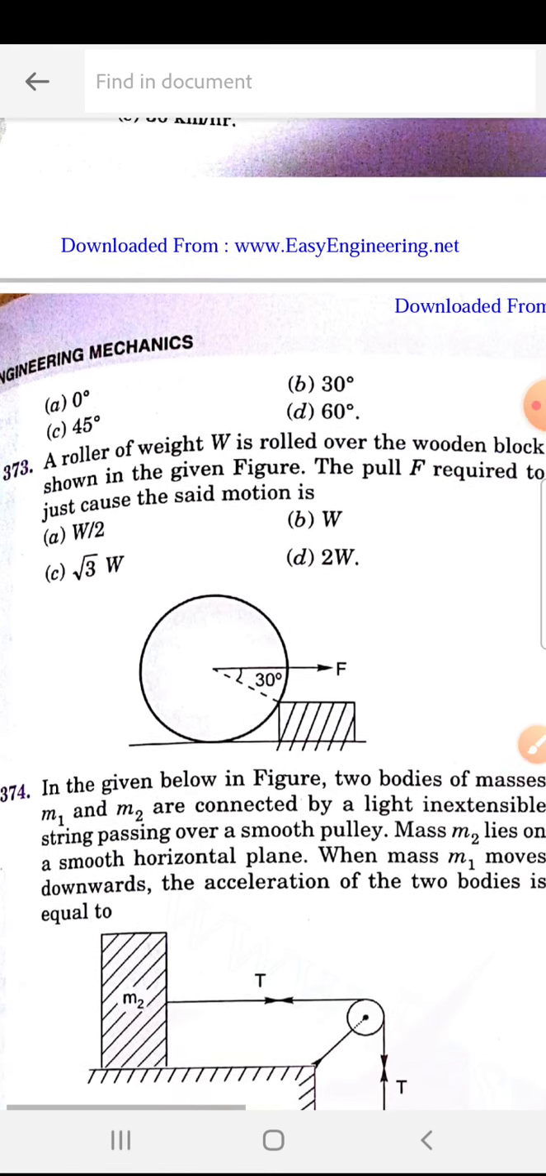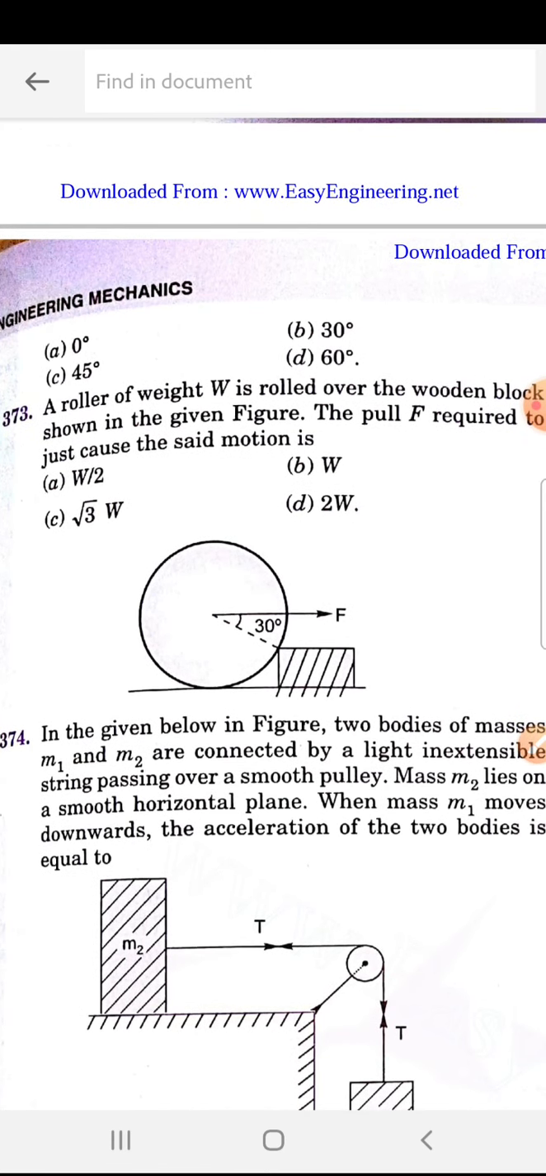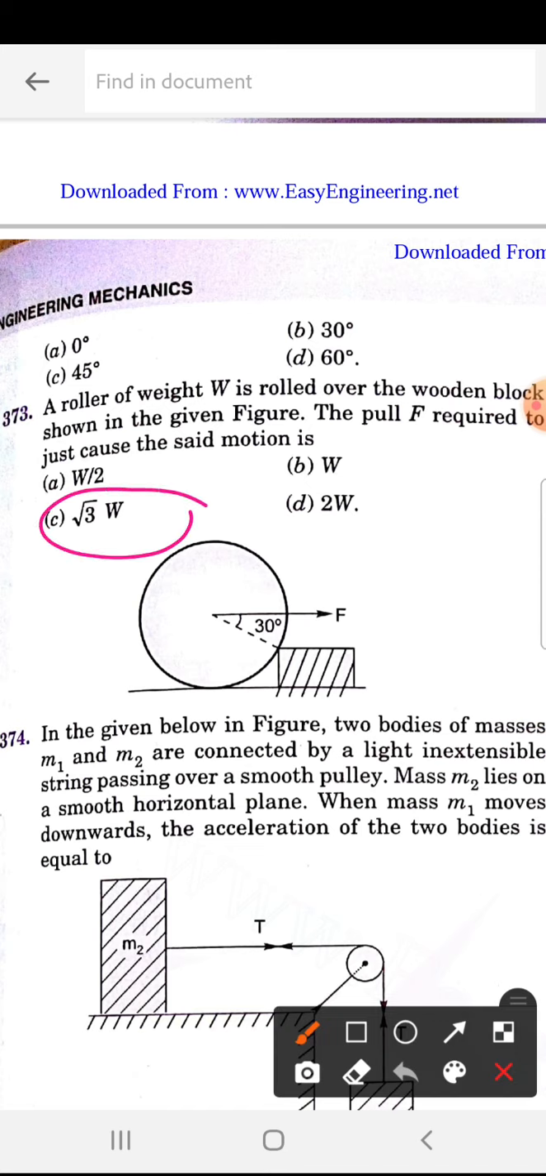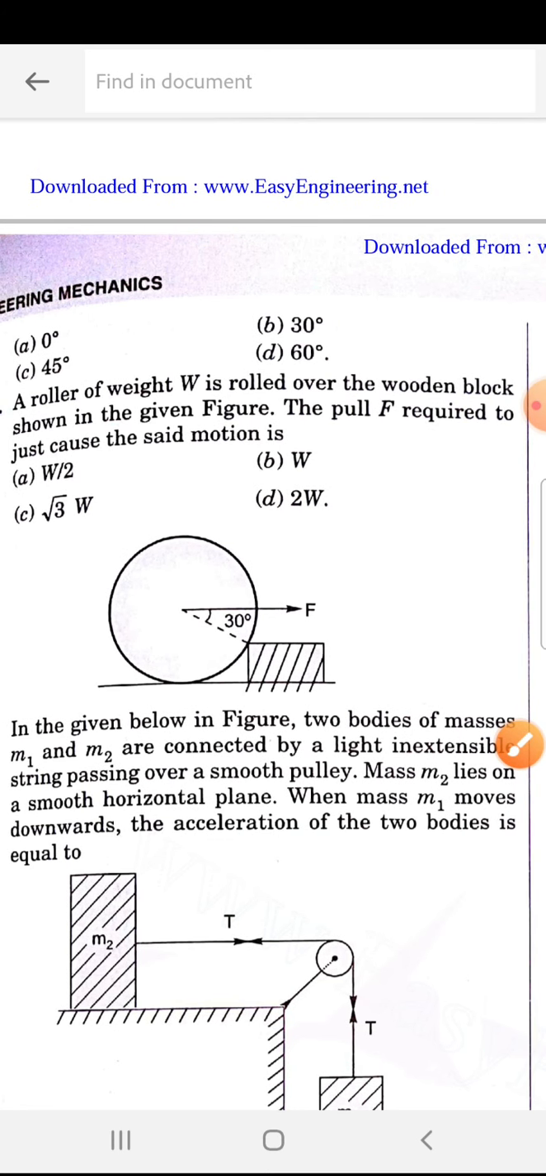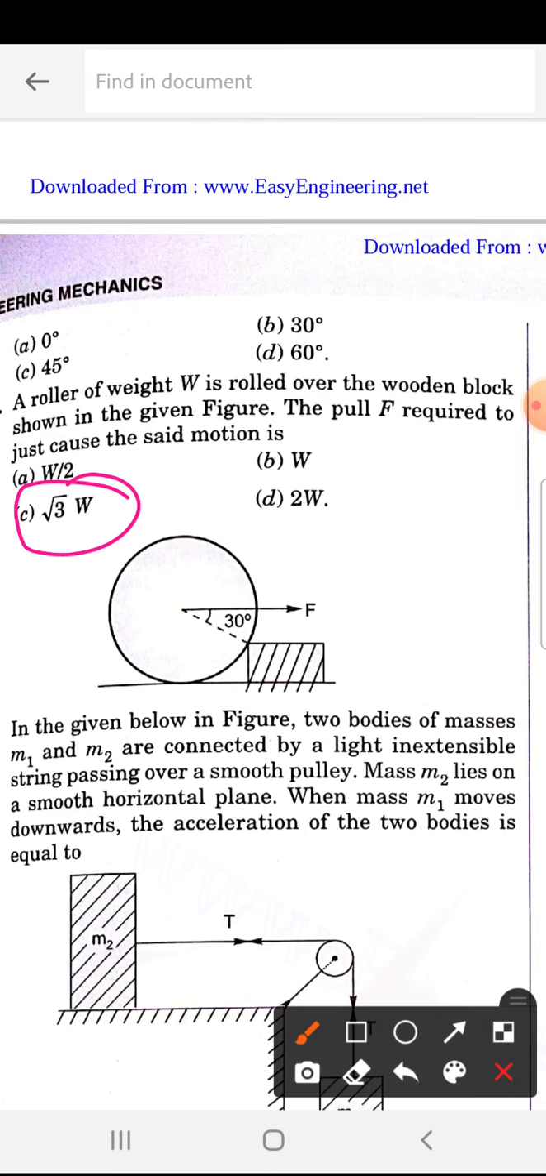373. This question was asked once in the GATE exam. 373 is C, root 3 W. So what is this question? A roller of weight W is rolled over the wooden block shown in the figure. The pull F required to just cause the said motion is, that is root 3 W.